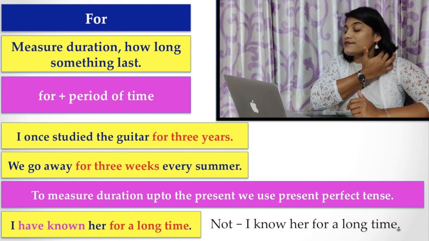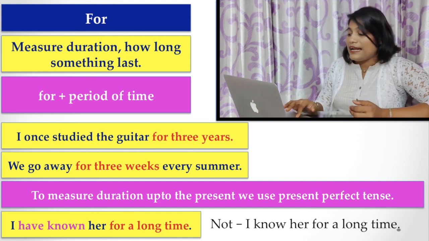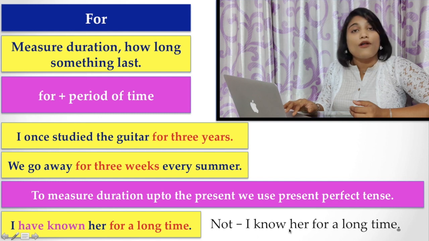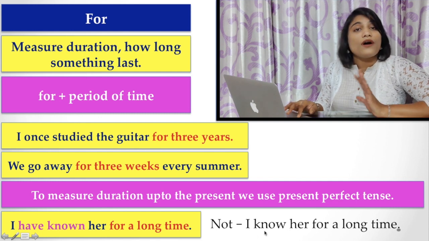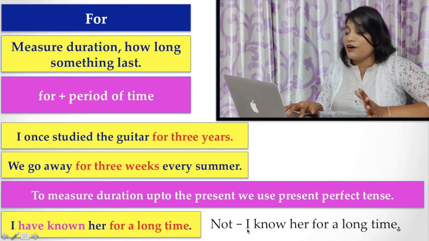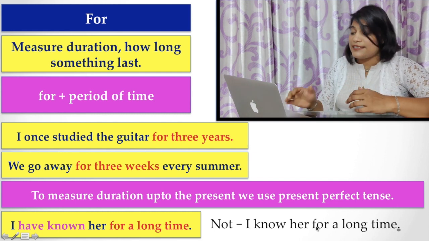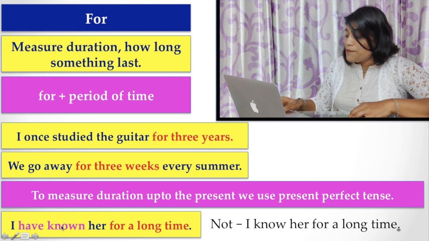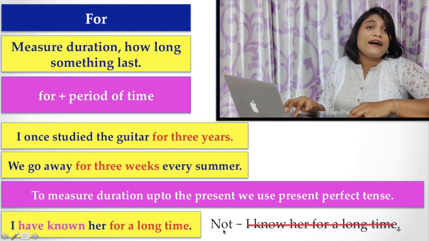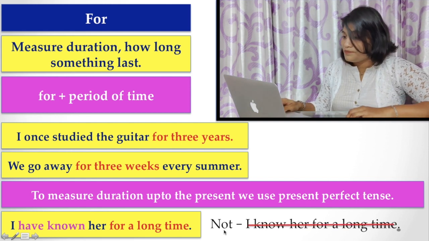Here you may make a common mistake, that is, I know her for a long time. Here I know her is not a proper use because with for to denote up to the present sense you have to use present perfect. So this is a false construction.